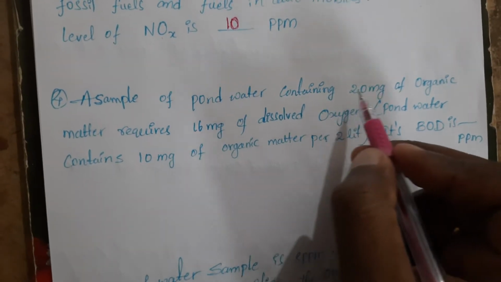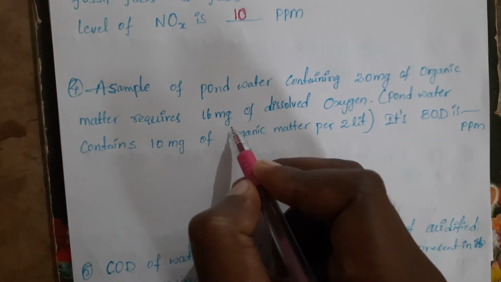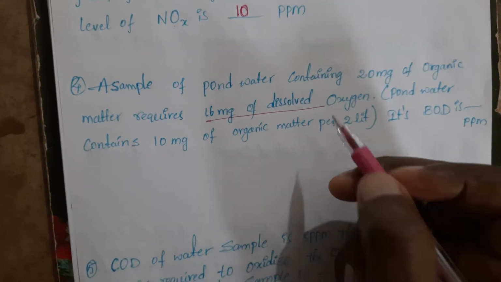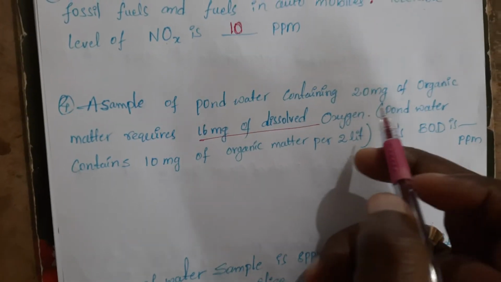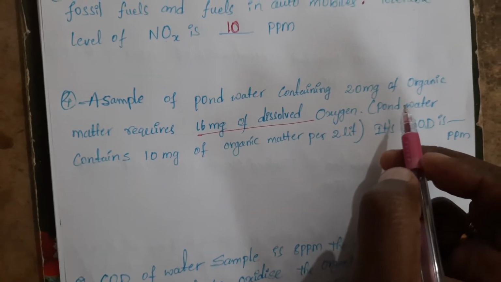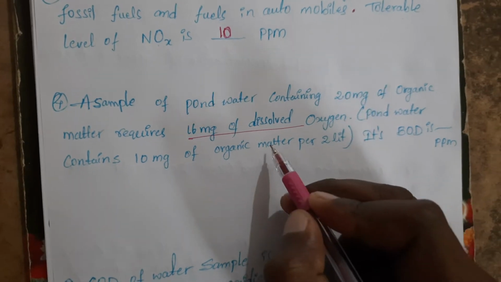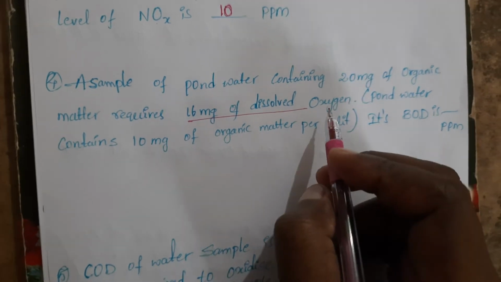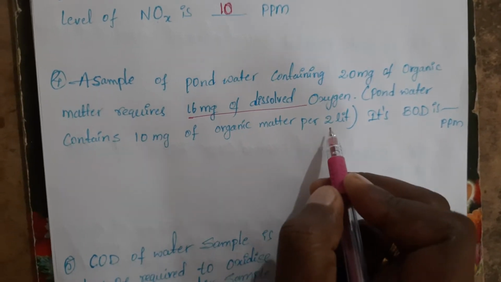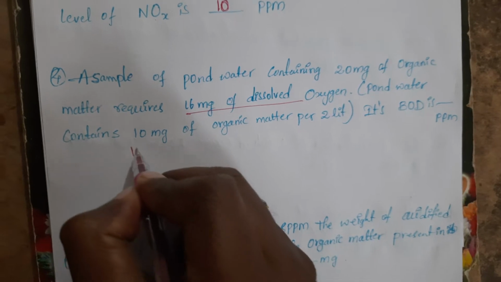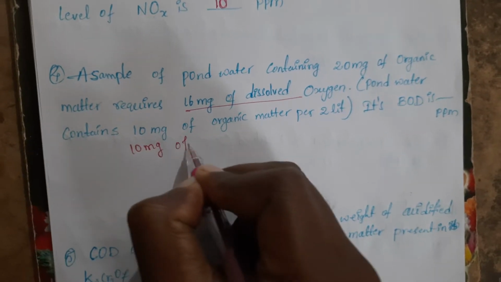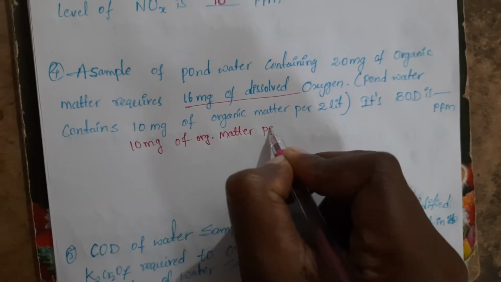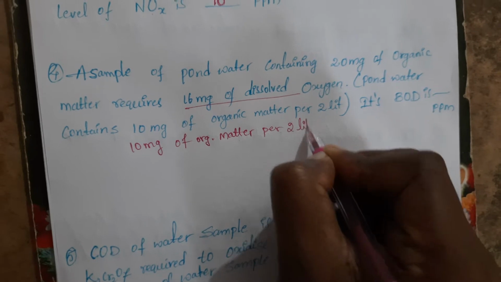Next, a sample of pond water containing 20 milligrams of organic matter requires 16 milligrams of dissolved oxygen. What they are saying is that the organic matter present in the water is 20 milligrams, which requires 16 milligrams of oxygen to completely decompose. Now the pond water contains 10 milligrams of organic matter per 2 liters of water.